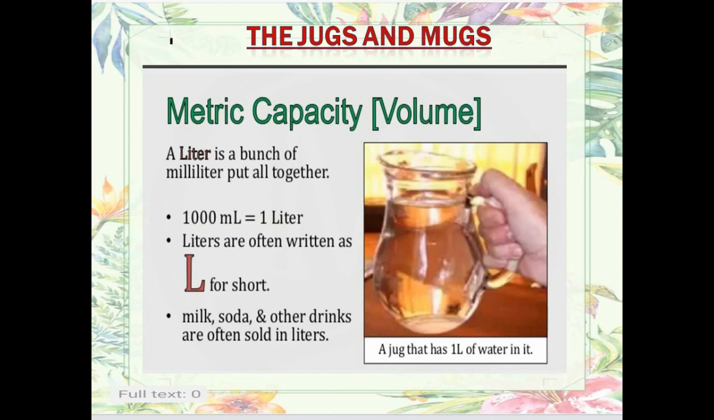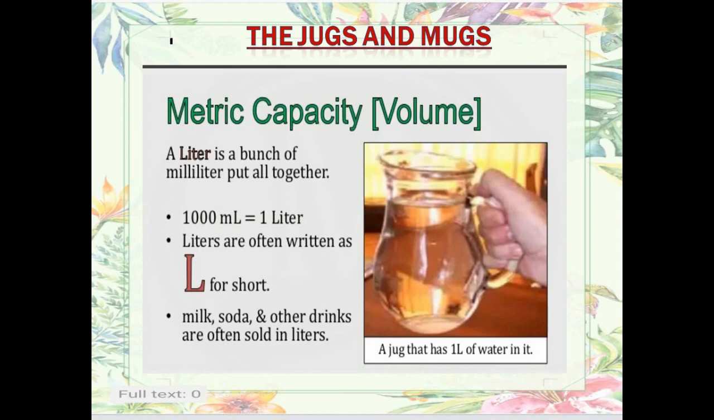Now, metric capacity we will see here. We will talk about liters now. Till now we were talking about milliliters. A liter is a bunch of milliliters put all together. Like we have seen before, when we divided the whole jug into 10 parts, till 1000 milliliter, that makes 1 liter. That means what is a liter? It is a bunch of milliliters all together. That is, 1000 milliliter makes 1 liter.